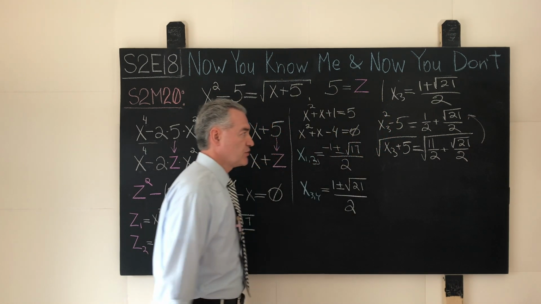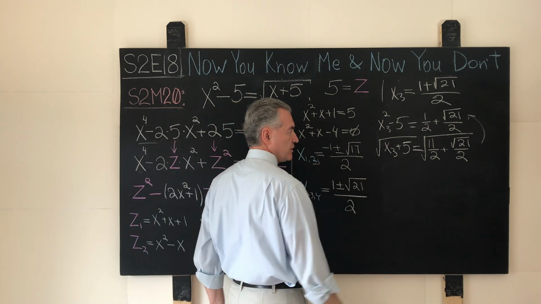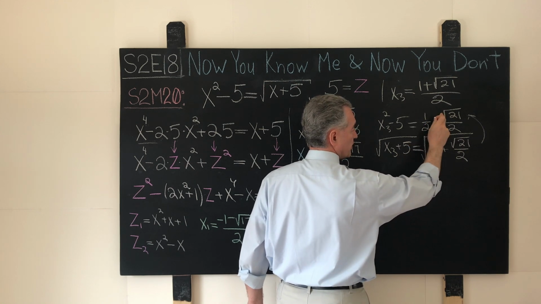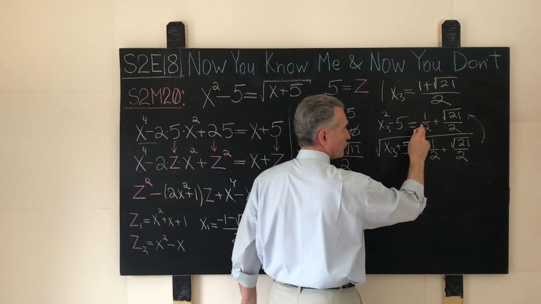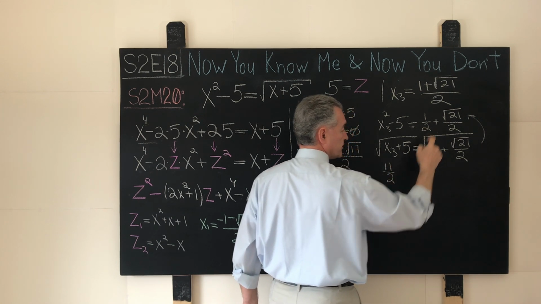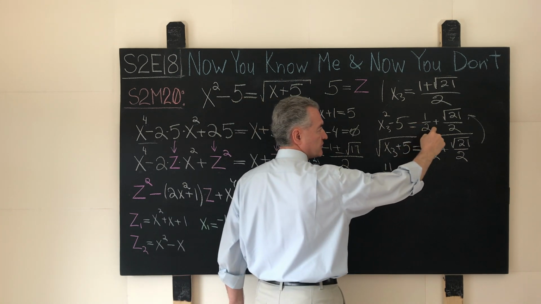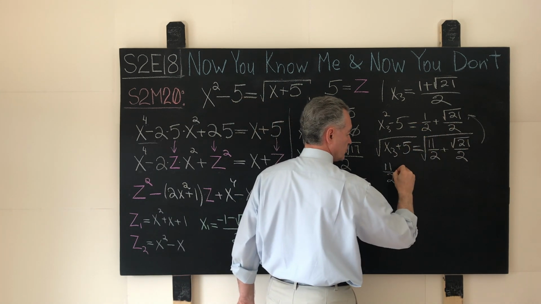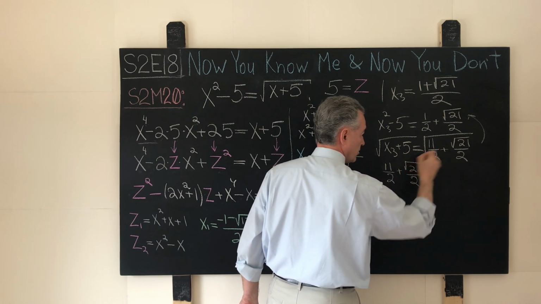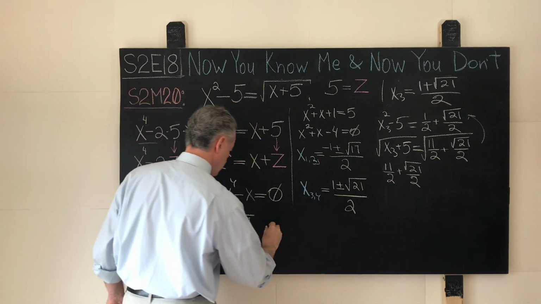Well, again, the easiest way to see is to square both sides and verify that the equality holds, and that is actually true. 1 plus 21, 22. 22 over 4 will be 11 over 2. Here I'm squaring this guy. Plus 2 times 1/2 times square root of 21 over 2. That will be square root of 21 over 2. This is an identity.